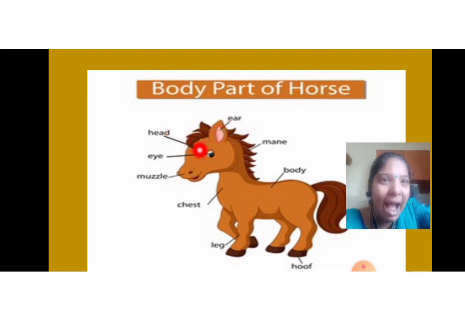There's a head, eye, muzzle, and here's a chest, and there's a body. On this body part we used to sit and have the horse ride. The horse also has one tail and four legs. Horse neck. And this is a special part. See, hoof. The foot of the horse, with which it walks, is the hoof. H-O-O-F, hoof.